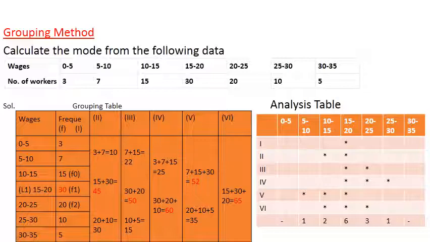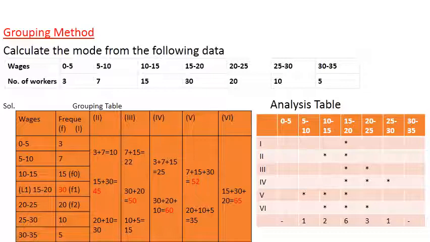In the grouping table, we have to prepare 6 columns, and one of the 6 columns is the frequency column. In the second column we group by adding in 2's. In the third column we add in 3's. In the fourth column we leave the first one, then add in 2's. In the fifth column we add in 3's. In the sixth column we leave the first one and add in 3's. And in the seventh column we leave the first two and add in 3's.